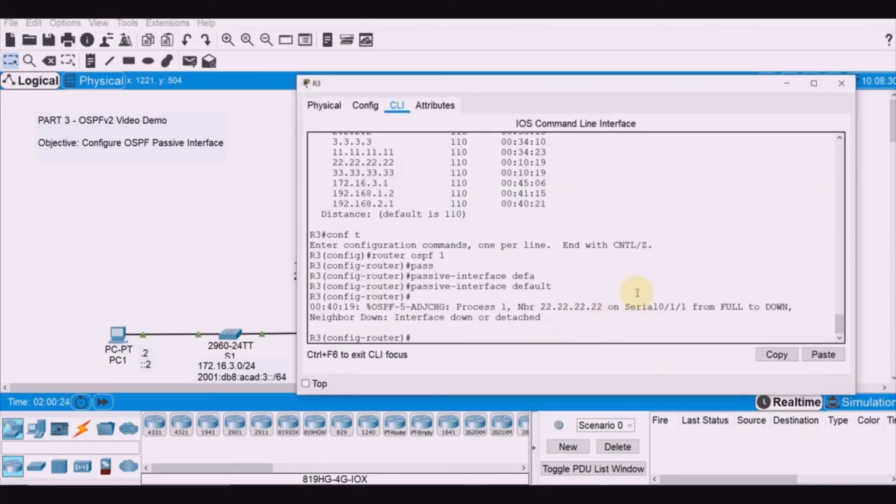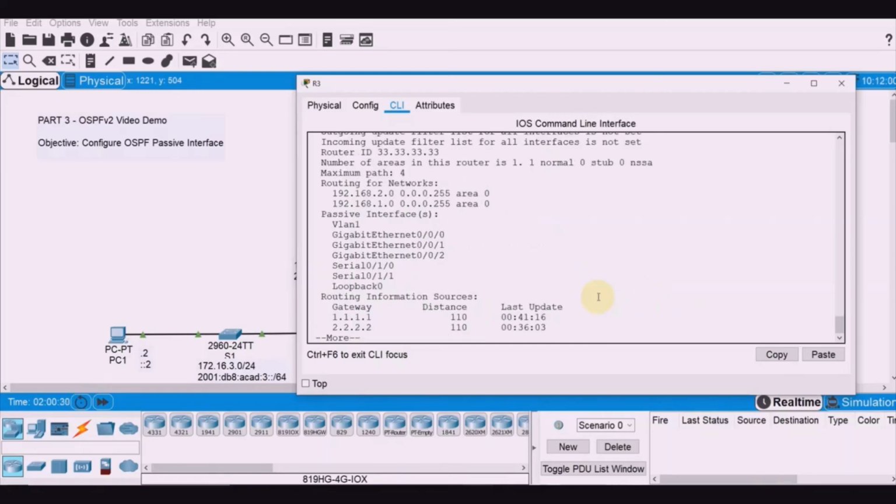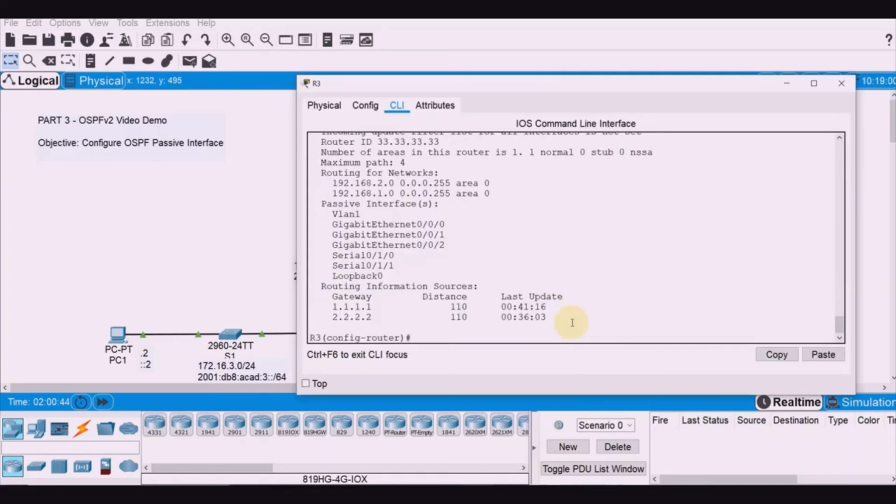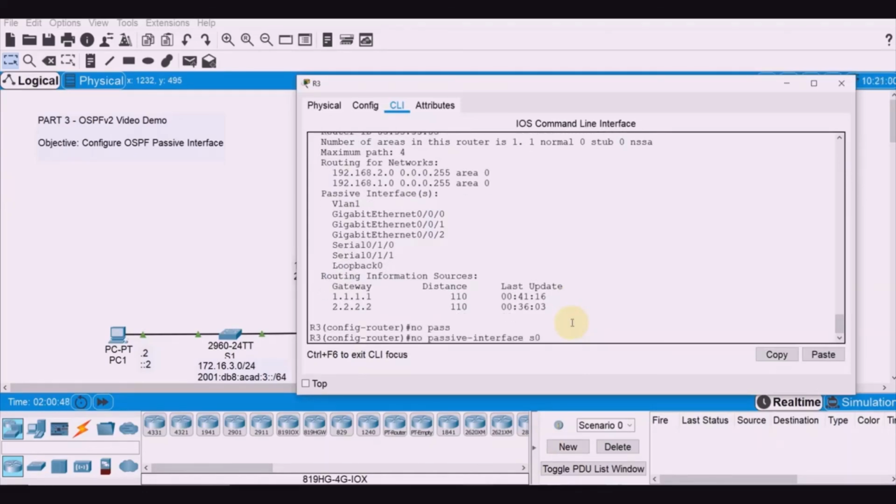Let's see that. So this should be do show IP protocols. Okay, so take a look at this. All interfaces are set to passive because of the default. So what we're going to do is to remove serial 0/1/1 here specifically. So let's do that, serial 0/1/1. So after that, no passive interface, serial 0/1/1.